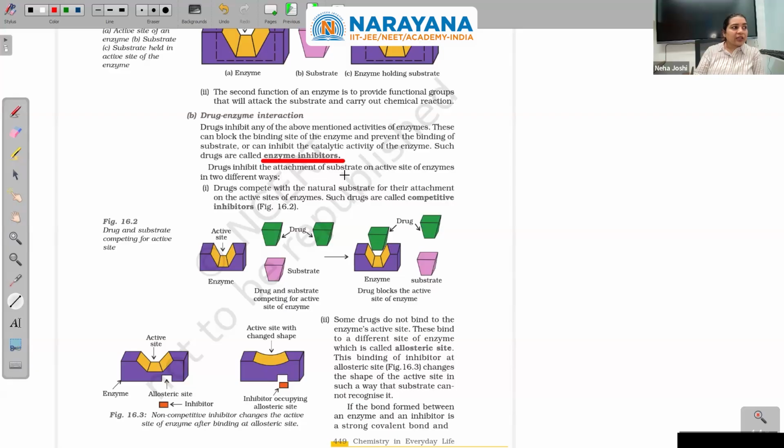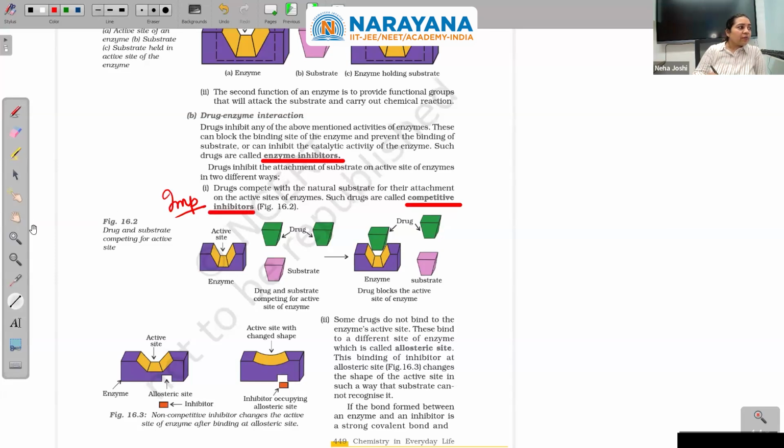Drugs inhibit the attachment of the substrate on the active site of the enzyme in two different ways. Now this is important, right? Definitions will come. Drugs compete with the natural substrate for their attachment on the active site of the enzyme. Such drugs are called competitive inhibitors.